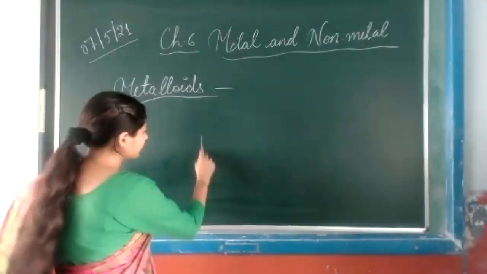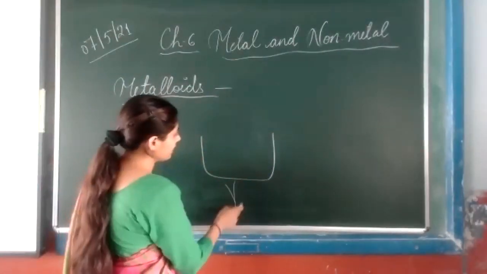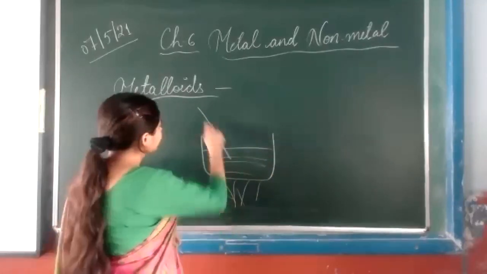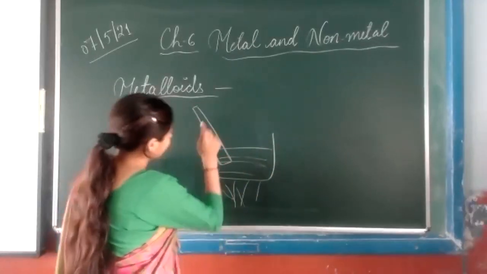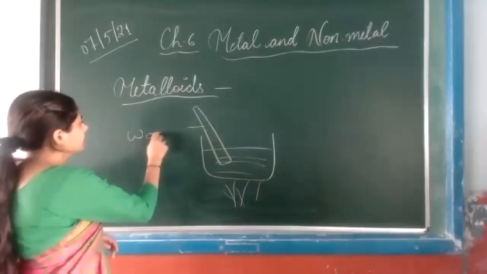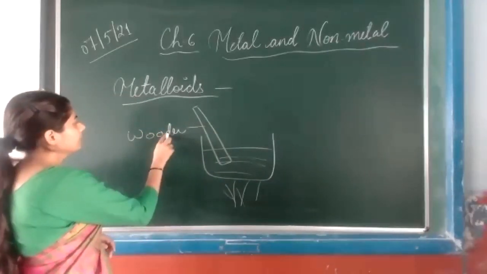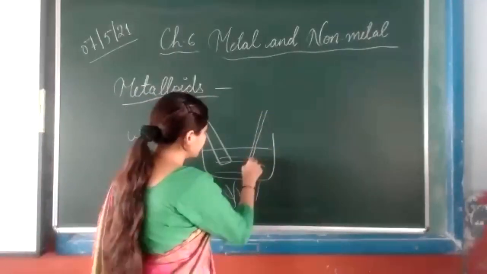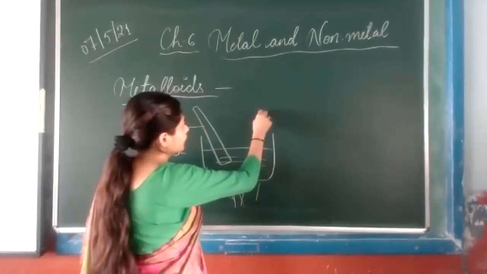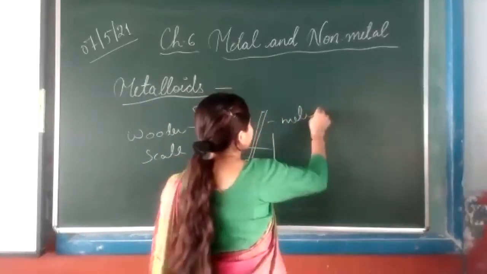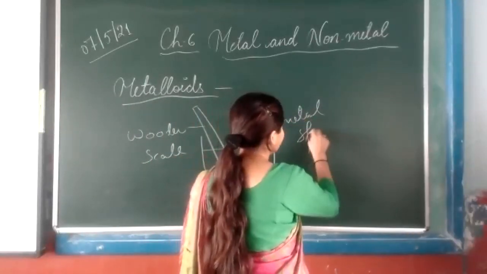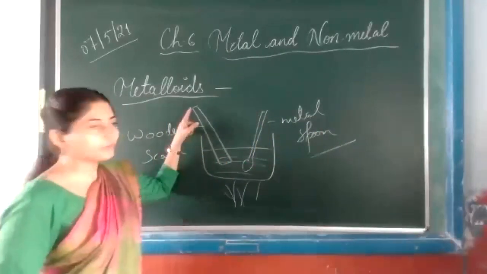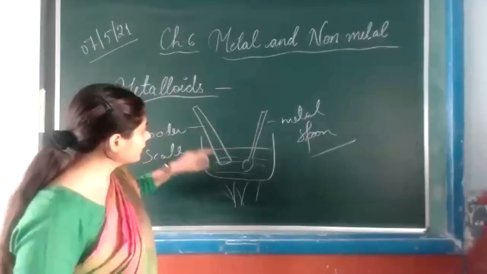For example, this is the beaker, and we are boiling this water. This is the water. This is the wooden scale. And in this, you have to take a spoon, a metallic spoon. This is the metallic spoon.